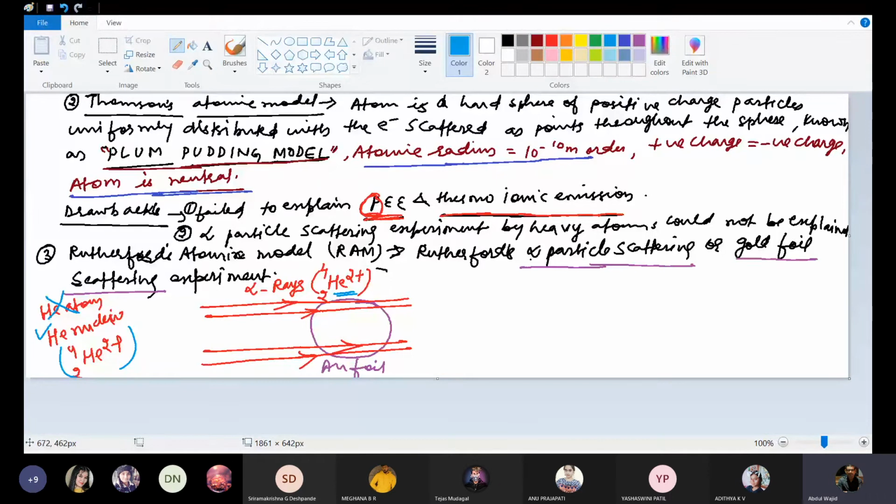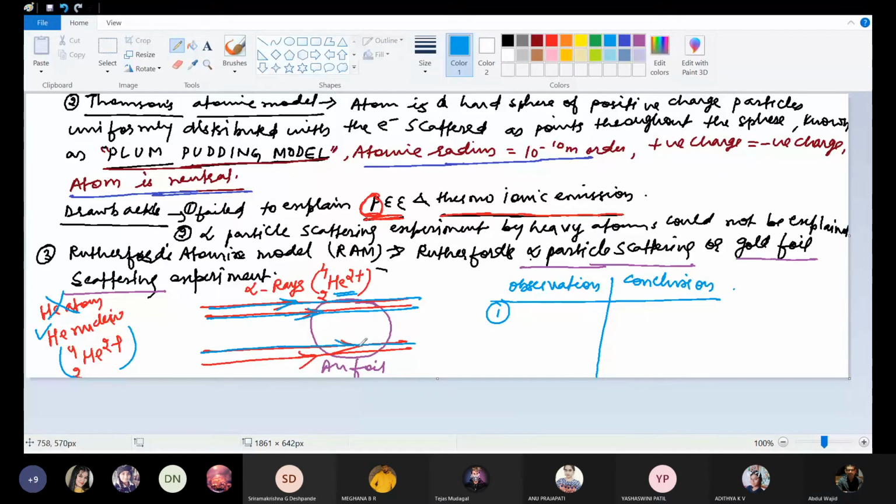Now the observations and conclusions. First observation: most of the alpha rays passed straight through the gold foil without being deflected or deviated from their original path.